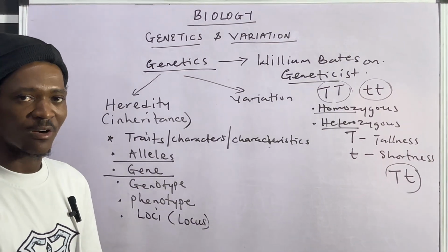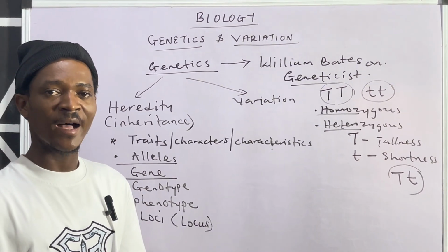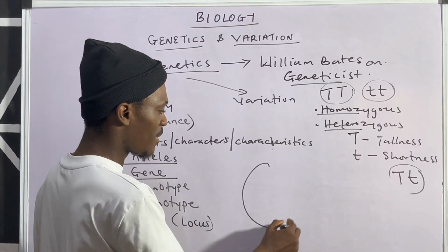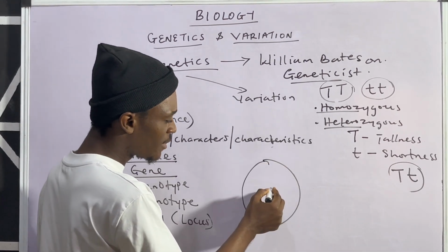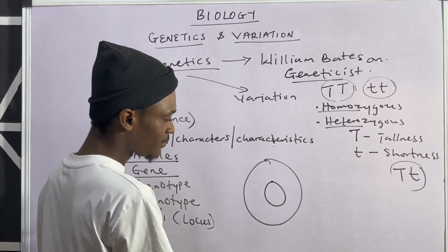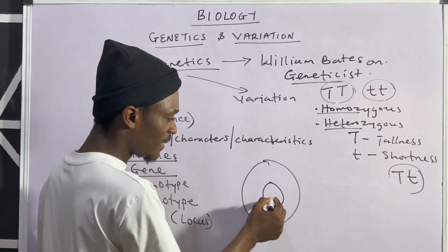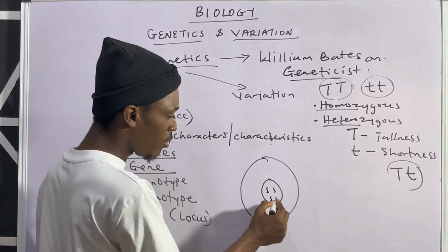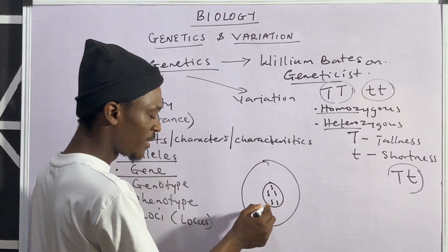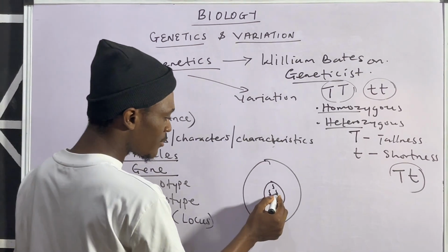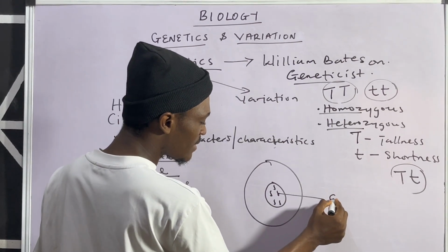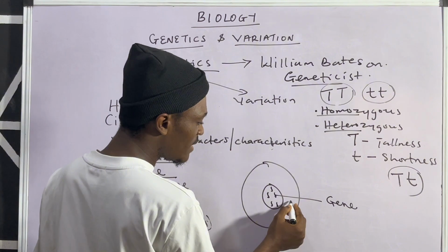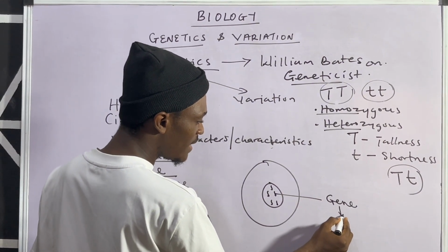Is gene. All right. If you take a good look at the cell, let's say an animal cell, you have the nucleus in the cell, and then you have thread-like structures that are called chromosomes. And then within the chromosomes, you now have the genes. And within the genes, then you now have the DNA.